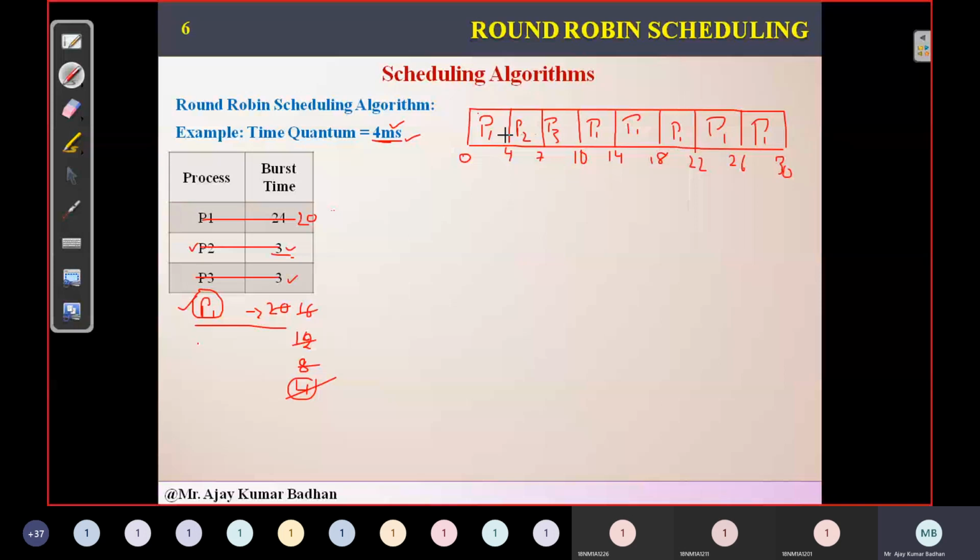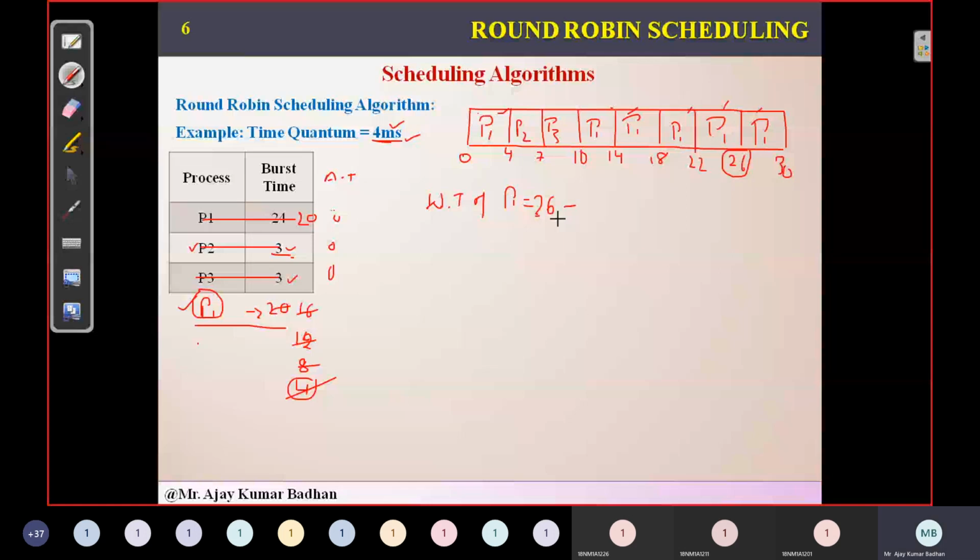Now I think you can understand there are multiple P1s here. Definitely the waiting time will be different. So what is the waiting time of this particular process P1? Since the arrival time for all the processes is 0, I think you remember the formula which I have represented in SJF. So the total waiting time: wherever it has recently executed here, P1 came here 1, 2, 3, 4, 5, 6, but this is the latest one. So we need to consider this one, 26 minus. Okay.